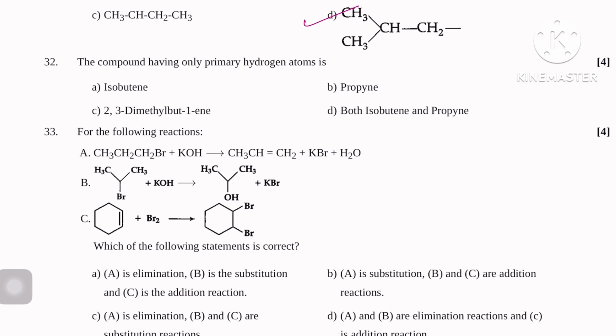This one. And after that, very simple: the compound having only primary hydrogen atoms is. So here isobutene, propyne, 2,3-dimethylbutane, but 1 in both isobutene and propyne. So which one has only primary hydrogen? So at first we need to write the structure. When we write the structure, we will get the answer.